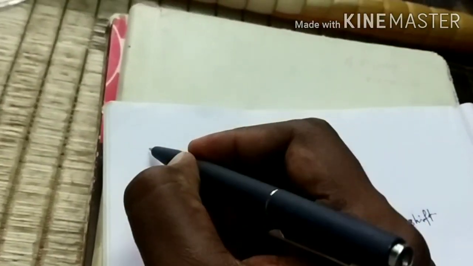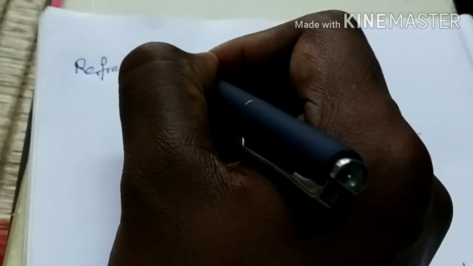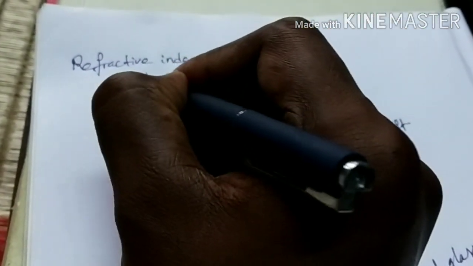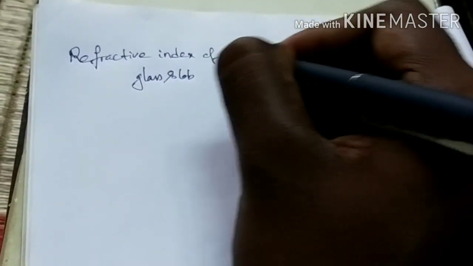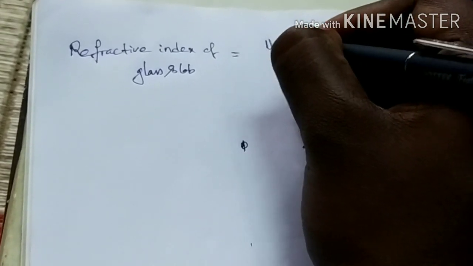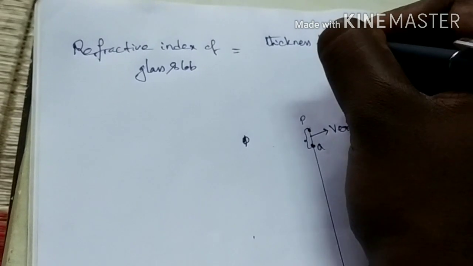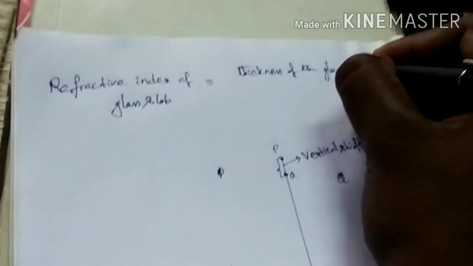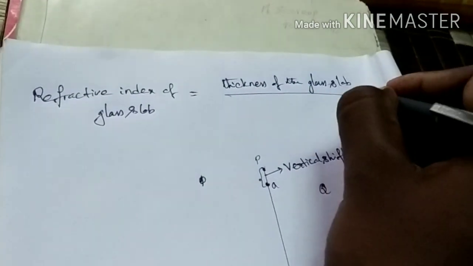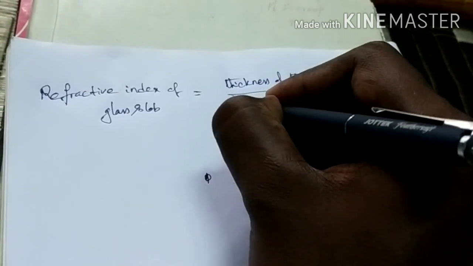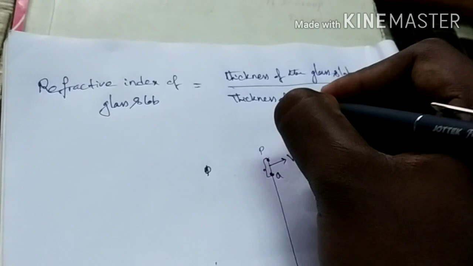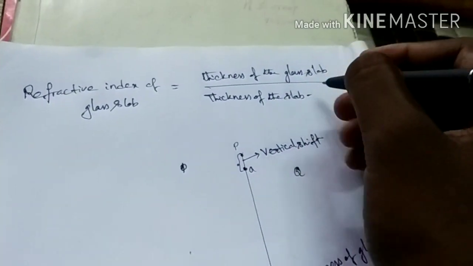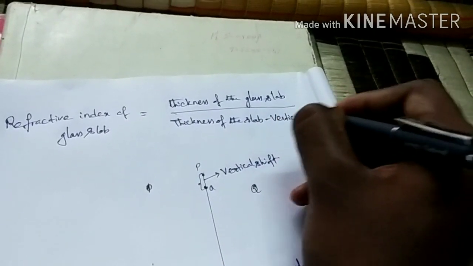Then let us find the refractive index of this glass slab. The formula to find the refractive index of the glass slab is: refractive index of glass slab equals thickness of the glass slab by thickness of the slab minus vertical shift.